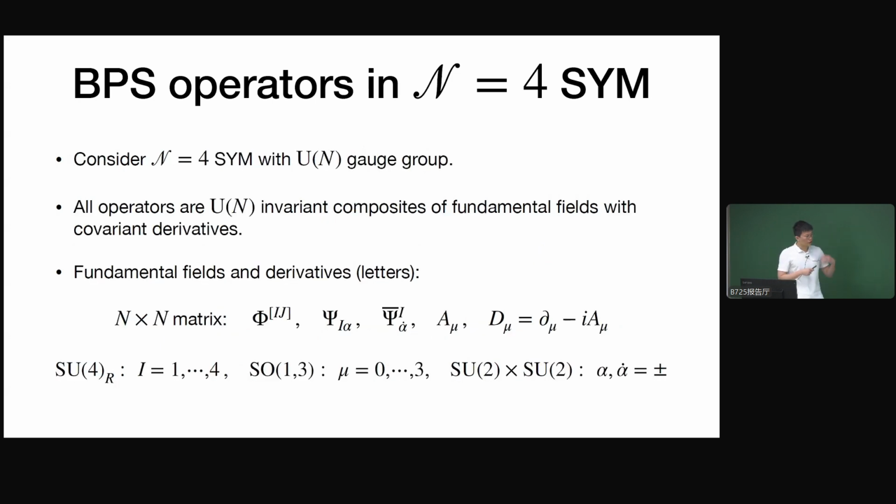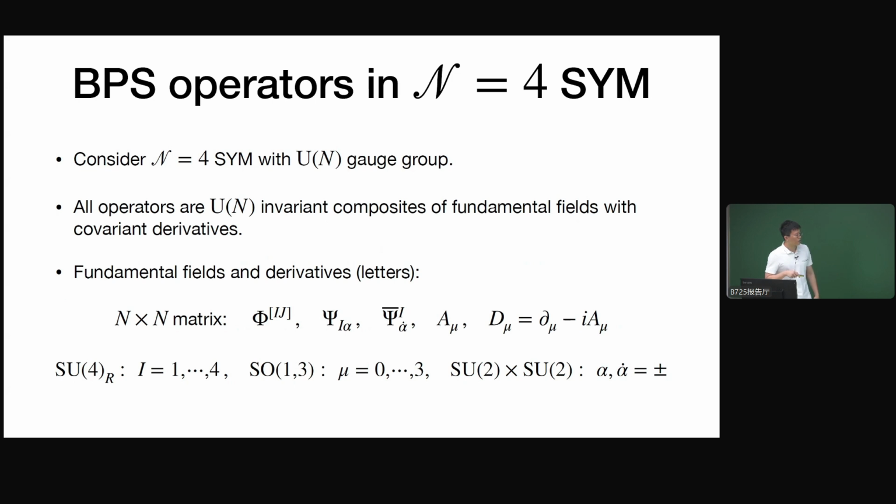Now let's try to construct some cohomology classes in N=4 super Yang-Mills. The way to construct them is to first construct the space that Q acts on, basically the space of local operators in N=4 super Yang-Mills. In particular, let's consider the theory with SU(N) gauge group. The operators are SU(N) invariant composites of the fundamental fields and covariant derivatives in N=4 super Yang-Mills. And here I give the list of fundamental fields and covariant derivatives.